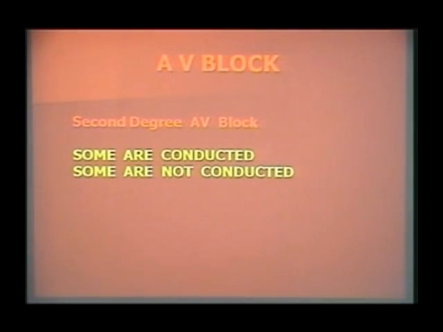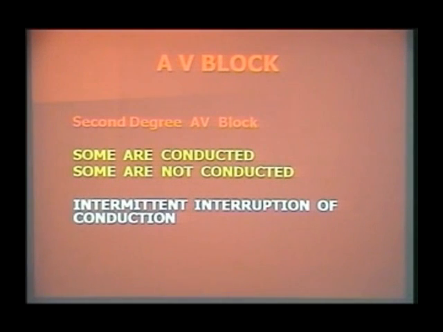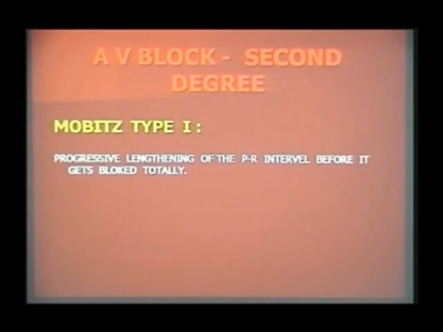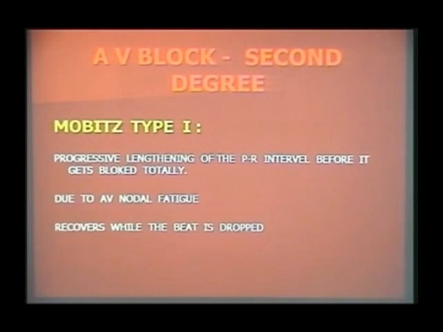Second degree atrioventricular block: some P waves are conducted, some P waves are not conducted. It is called intermittent interruption of conduction. There are two types of second degree heart block. Type 1 is called Wenckebach AV block, where you have progressive lengthening of the PR interval followed by a blocked P wave, and the importance is the site of block in type 1 second degree atrioventricular block is at the AV node.